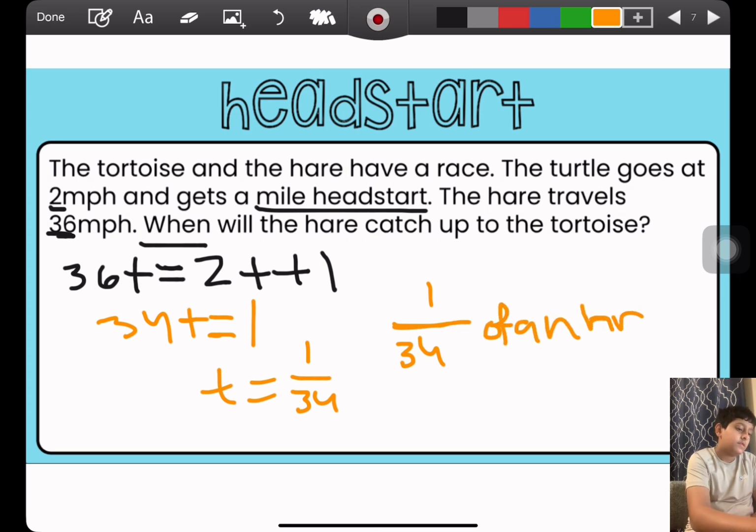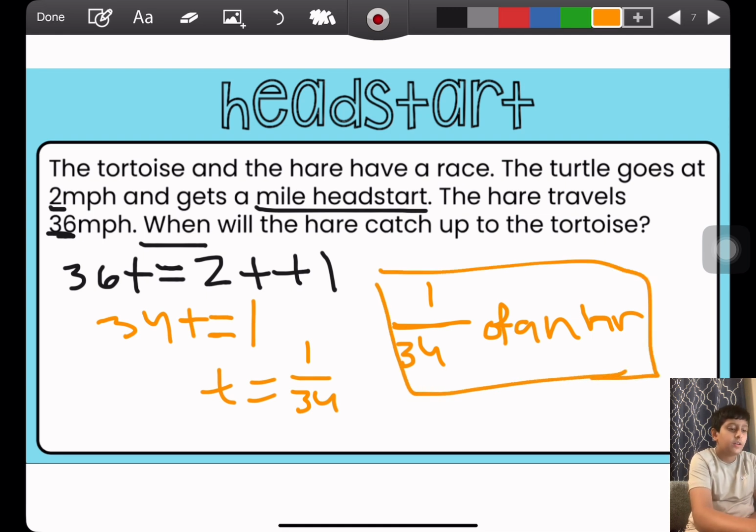So you have to make sure you know what units you're talking about, or it won't make much sense.